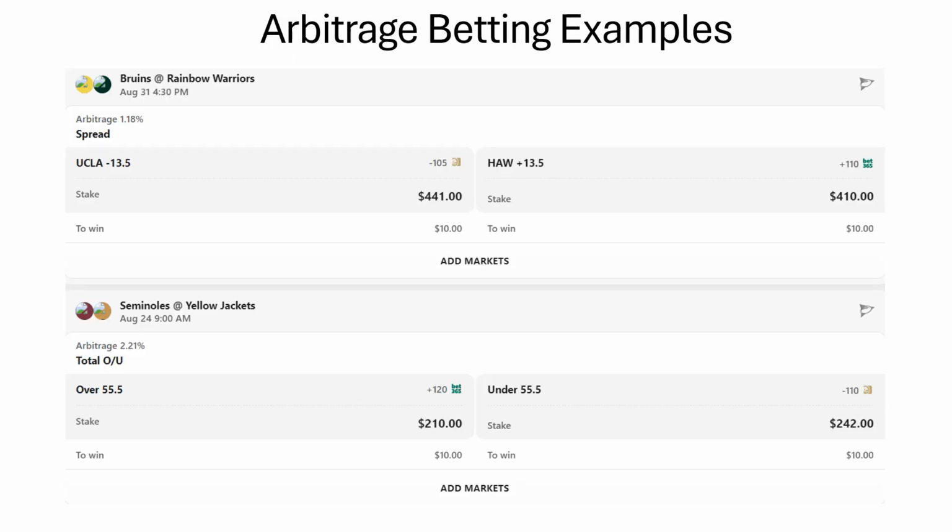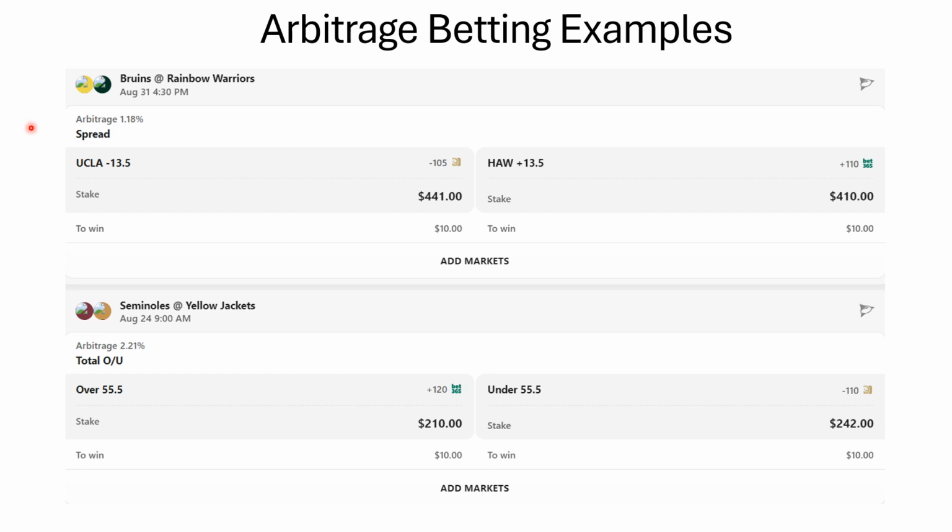Alright, so arbitrage basically is risk-free money. That's the most important thing. You want to look for a higher percentage if you can. Like the bottom bet right here, 2.21% is better than this one. As you can see, it takes less money to make $10 than it does up here. But that's what I was saying when I said that it takes a lot of money to win very